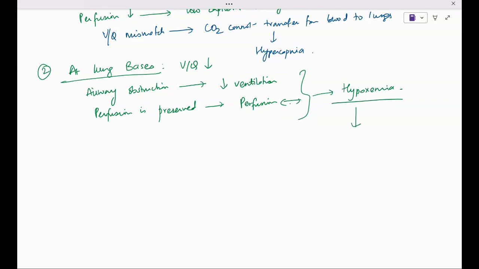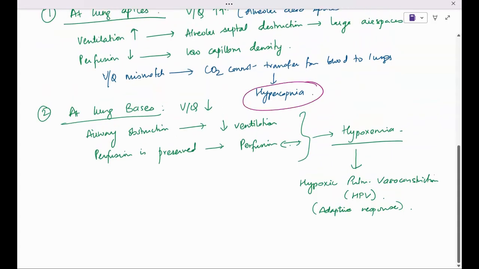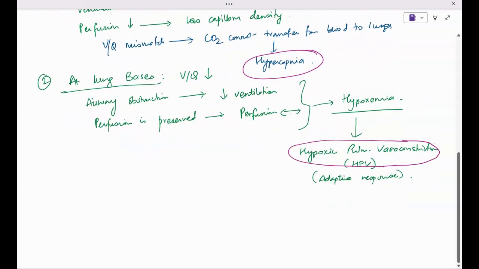This hypoxemia leads to something called hypoxic pulmonary vasoconstriction. This is basically an adaptive response. It limits the perfusion to these poorly ventilated areas, and it helps to normalize the VQ ratio and mitigate the hypoxemia. So these two things, this hypercapnia and this HPV, are the adaptive responses in a patient with advanced COPD.